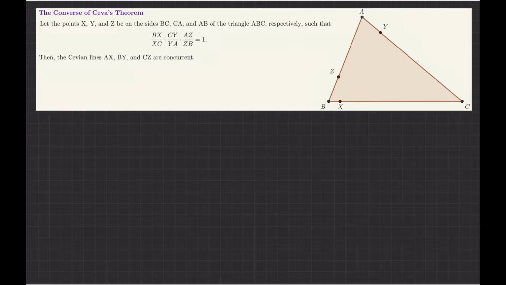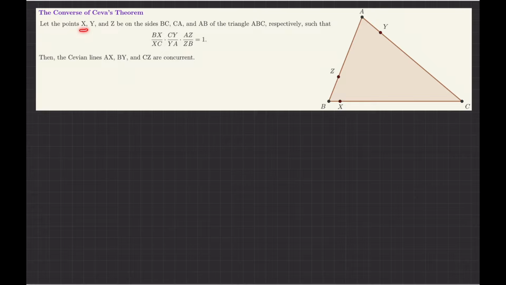Hello, in this video I am going to prove the converse of Ceva's theorem and use this theorem to prove in a unified way the concurrency of medians, angle bisectors, and altitudes of any triangle. So first let us read the converse of Ceva's theorem to understand what the content is.